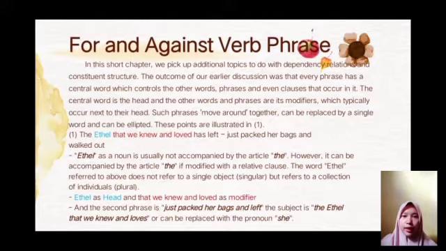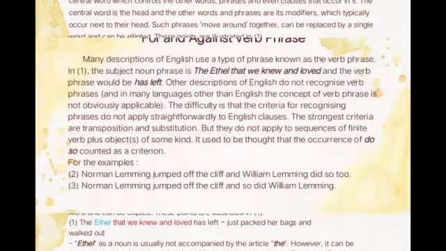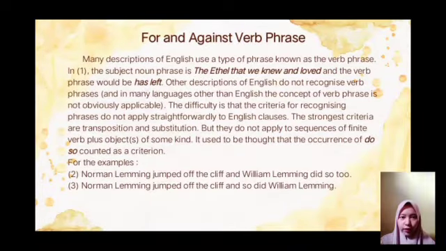And the second phrase is just packed her bags and left. The subject is the Ethel that we knew and loved, or it can be replaced with the pronoun she. Descriptions of English use a type of phrase known as the verb phrase. In example 1, the subject noun phrase is the Ethel that we knew and loved, and the verb phrase would be has left. Other descriptions of English do not recognize verb phrases, and in many languages other than English, the concept of verb phrase is not obviously applicable.